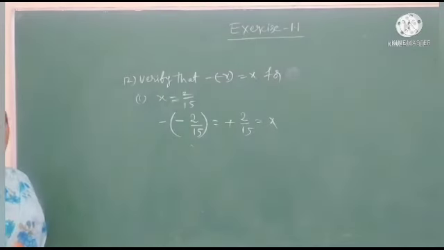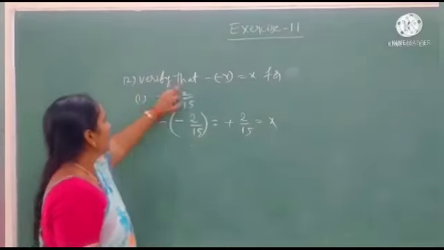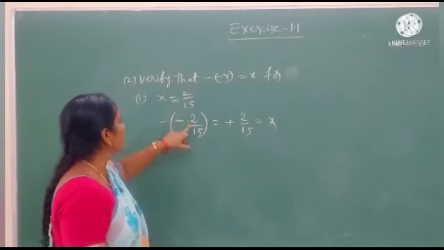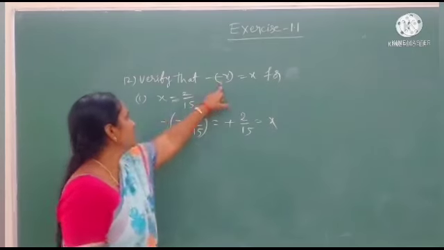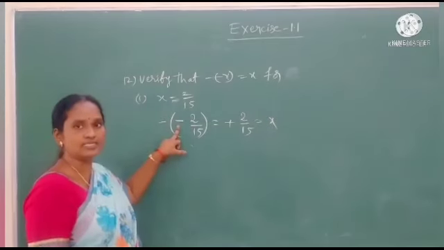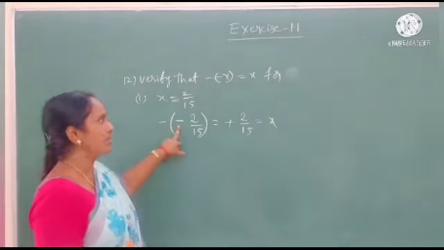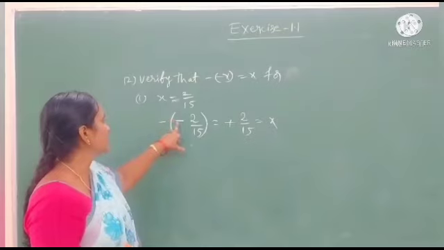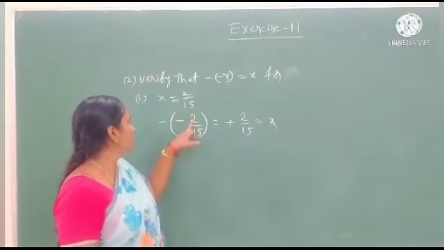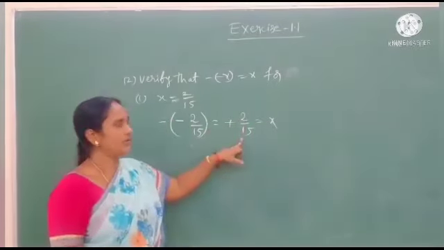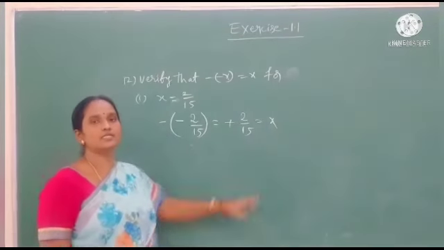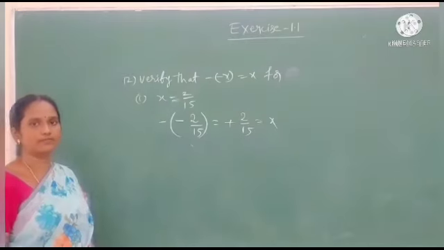Okay, see, we substitute the x value as 2 by 15 here. Both symbols are written in the same way as given in the question. And after that, do minus into minus, we get plus 2 by 15. 2 by 15 is equal to the x value. That is the statement. Okay, we proved it here.